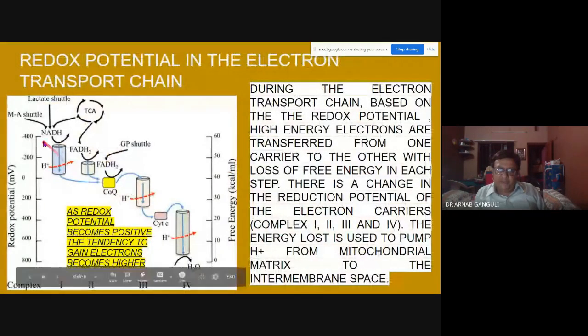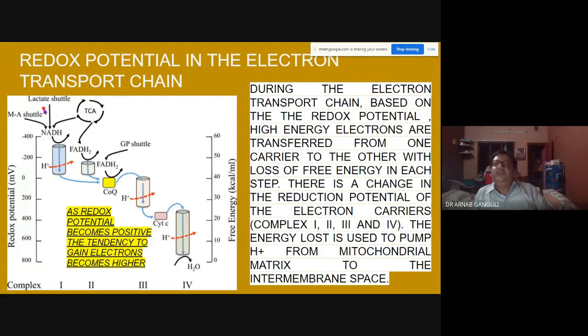You see over here, from where does the NADH enter into the mitochondria? You have a malate aspartate shuttle. NADH cannot pass through the mitochondrial membrane, so it needs a shuttle to move from one side to the other. You have a lactate shuttle. Another, FADH2, comes through the glyceraldehyde phosphate shuttle. So there are 3 types of shuttle which pump NADH inside the mitochondria, because Krebs cycle and electron transport chain take place inside the mitochondria.